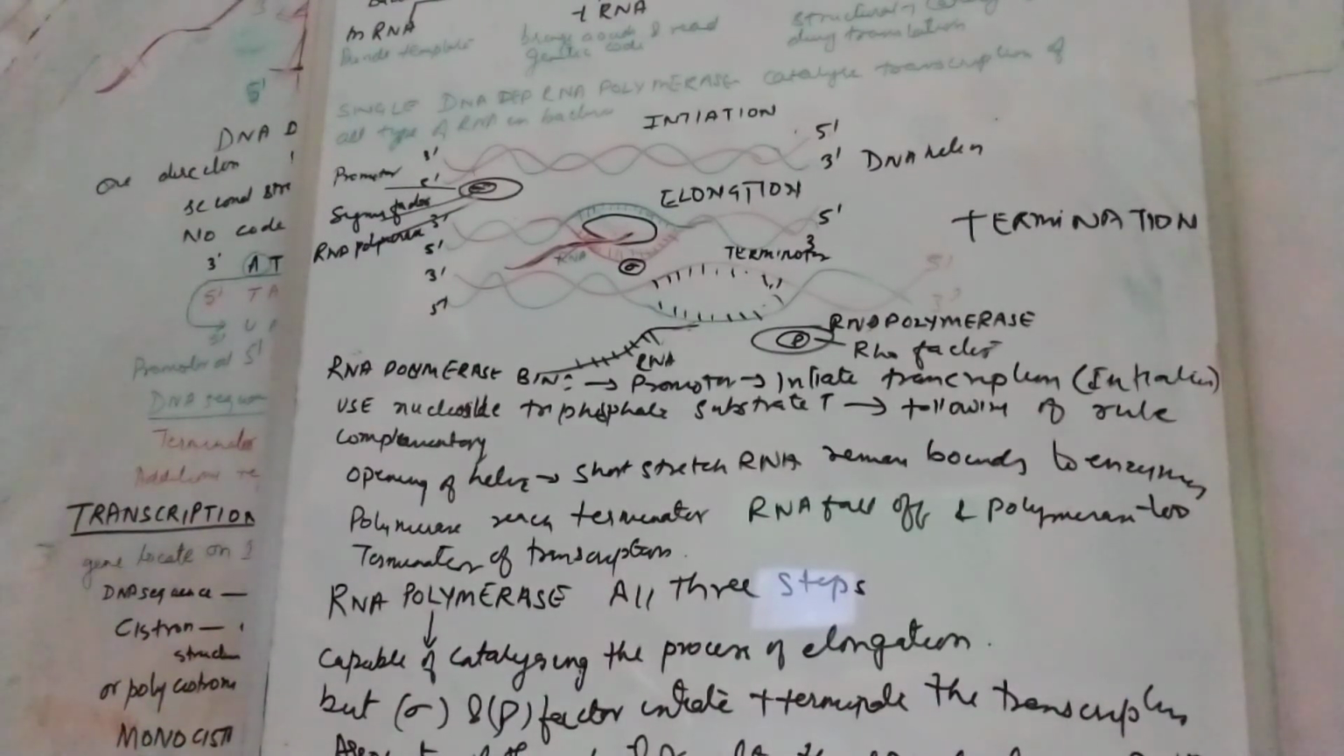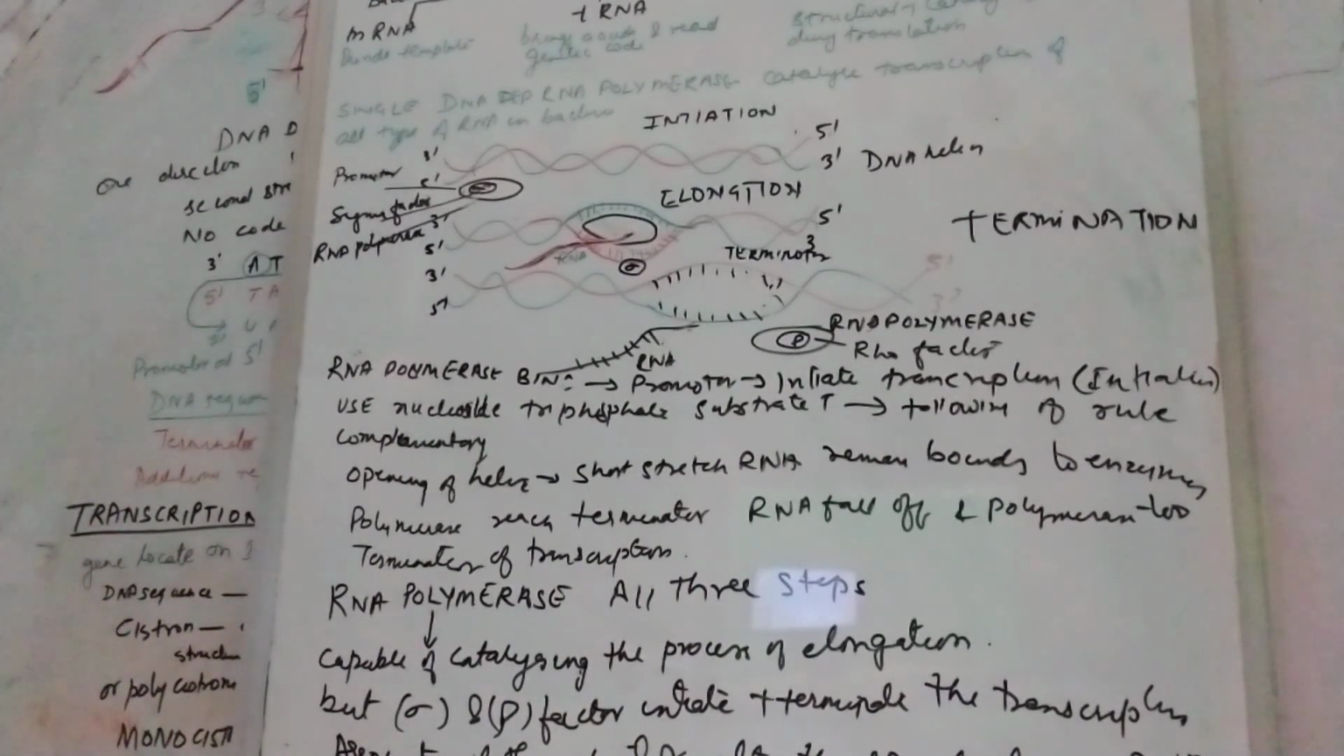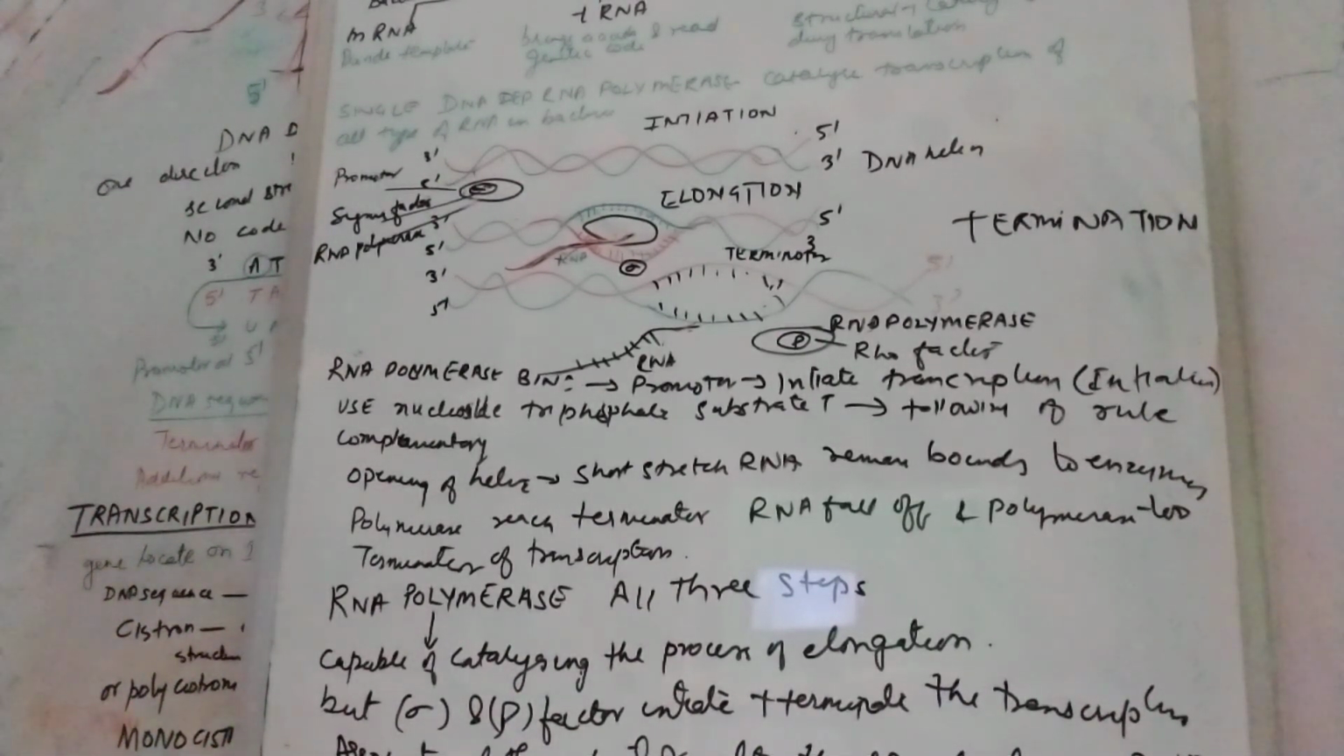So I hope you understood. This is one of the important topics of this chapter. Read it twice and thrice at least, go through the chapter again and again, go through the topic again and again. After that, we will discuss how transcription takes place in eukaryotes.